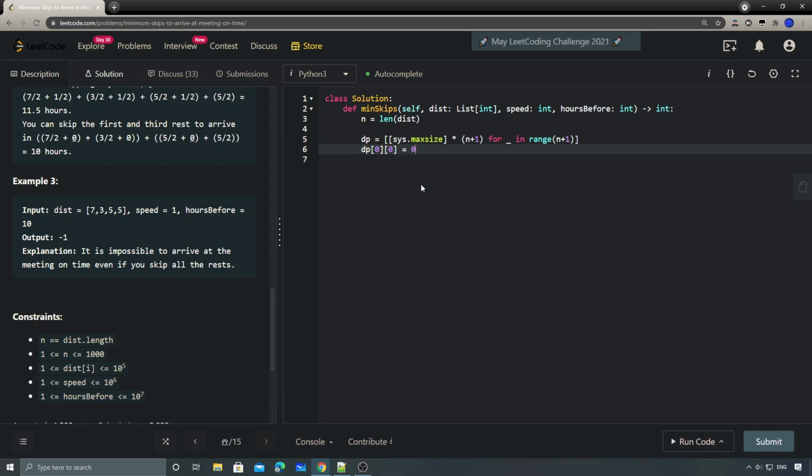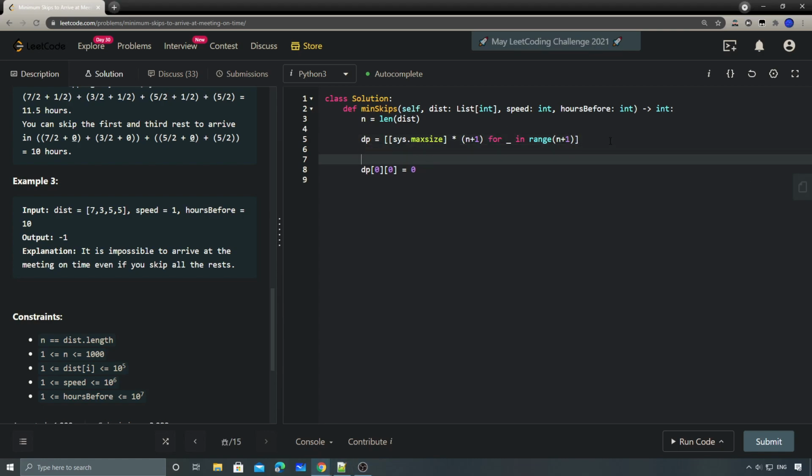Which means that if we have zero rows and zero skips, actually everything with 0 should always be 0. I guess we can do something like this.